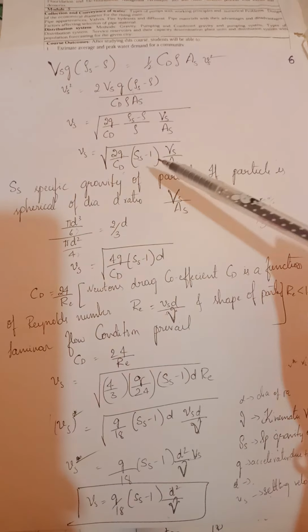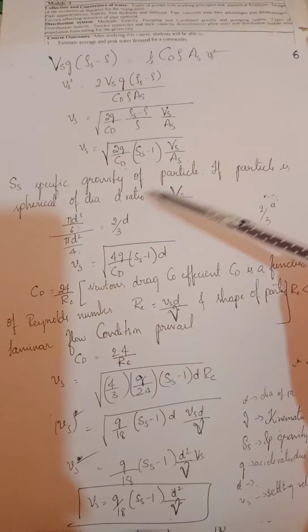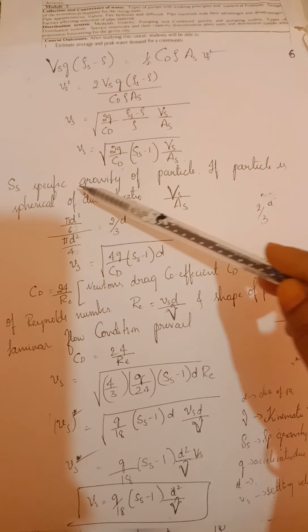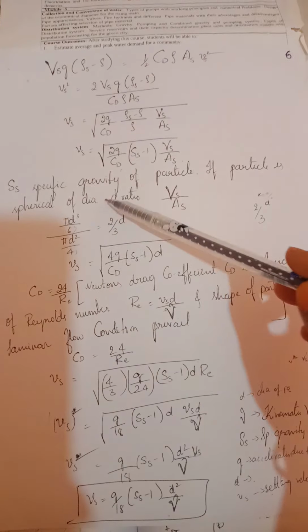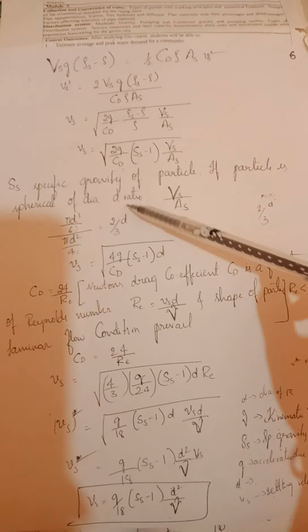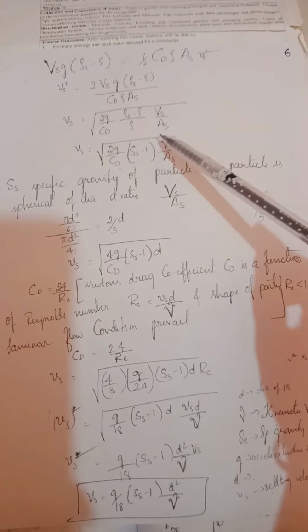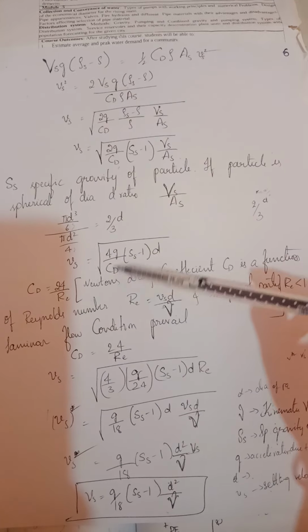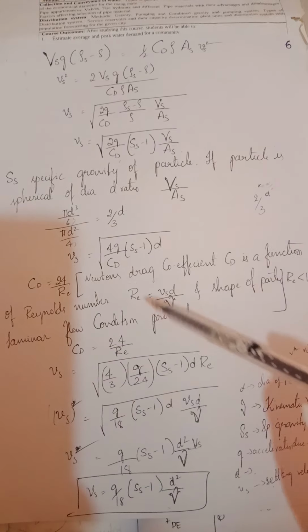Since the particle is spherical, the volume of the sphere is pi d cube by 6 and the area of the sphere is pi d square by 4. If you simplify this, you will get 2/3 of d. Substituting this 2 by 3 d here, you will get Vs is equal to root of 4g divided by 3 Cd into Ss minus 1 into d.